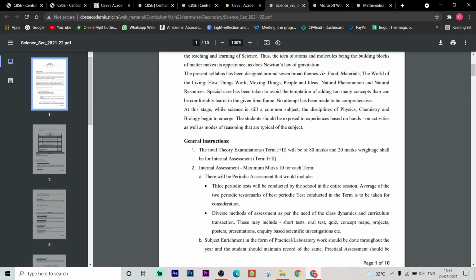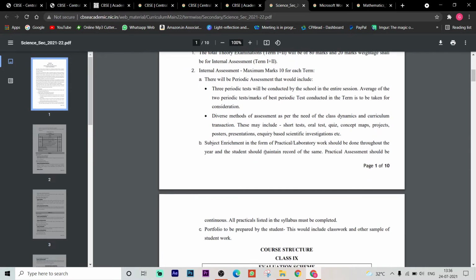So there will be periodic assessment. In the periodic assessment, 3 periodic tests will be conducted by the school in the entire session. Average of the 2 best periodic tests will be taken for consideration. There are diverse methods of assessment as per the need of the class dynamics and curriculum transaction. These may include short tests, oral tests, quiz, concept maps, projects, posters, presentations, and query-based scientific investigations, everything. This is one of the parts.